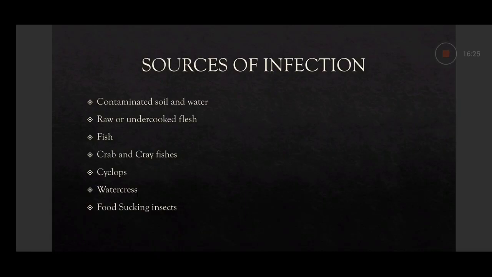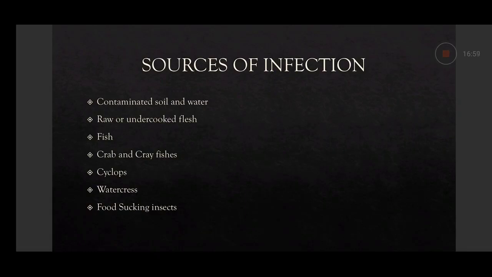Then fish. Fish can also cause infection by parasites like Diphyllobothrium latum, so Diphyllobothrium latum infection may occur by eating fish. Then crab and crayfish are the source of infection in Paragonimus westermani infection. Paragonimus westermani causes lung infection.